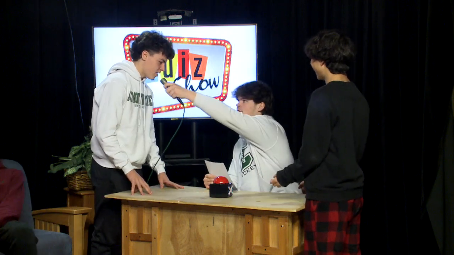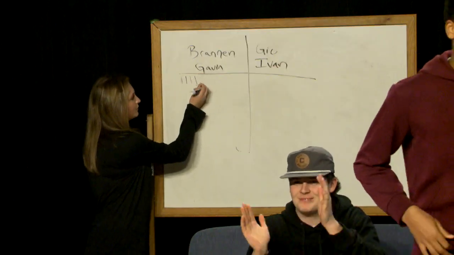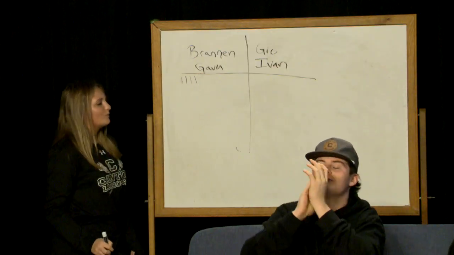All right. Question 7. What is the square root of 64? 8. That is correct. Someone stop this man.